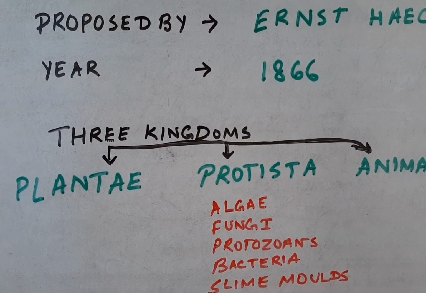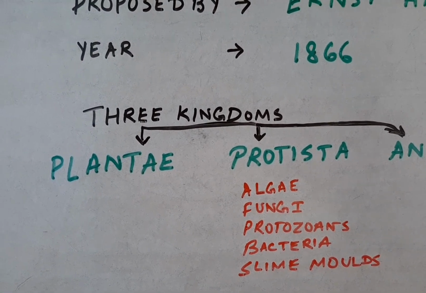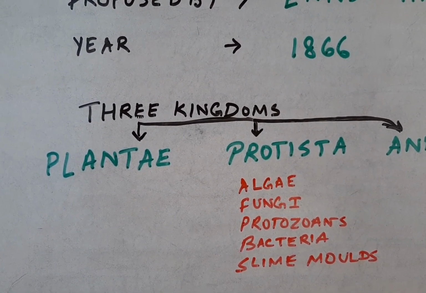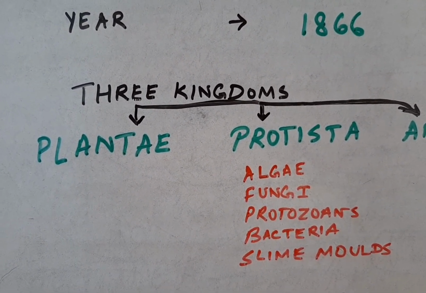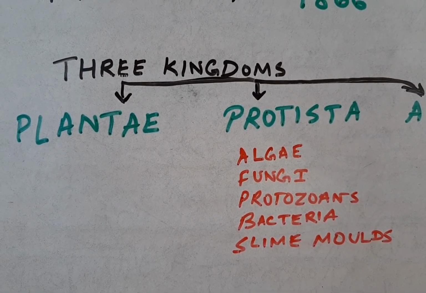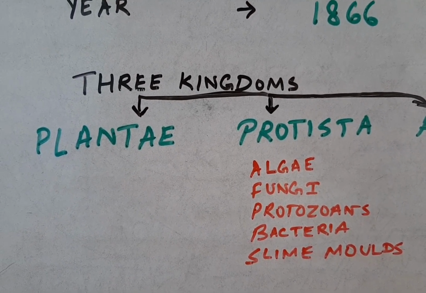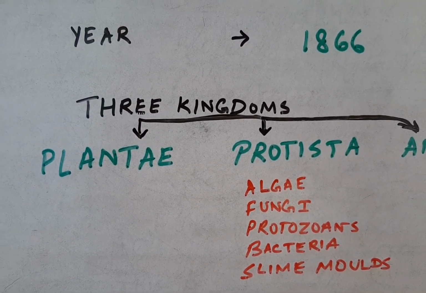He included algae, fungi, protozoans, bacteria and slime molds in this new kingdom of his classification system.